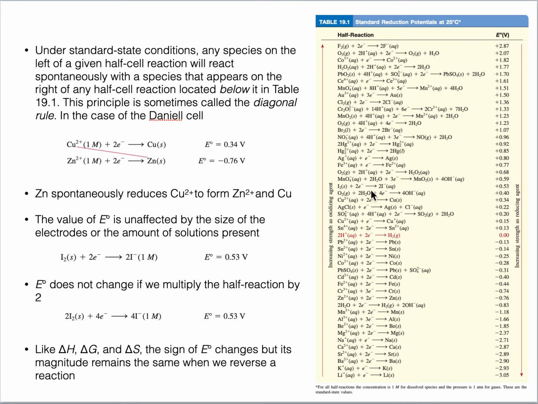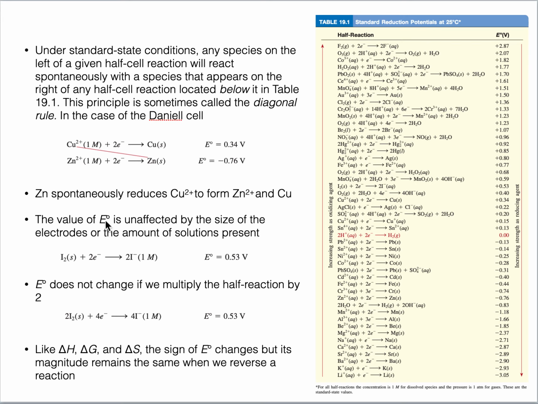So from the electrochemical series, we can add up the values of these standard reduction potentials, calculate E naught cell, and analyze whether the galvanic cell can be formed or not, whether a spontaneous reaction is possible in that galvanic cell or not. The thing about the electrochemical series is that E naught is not affected by the size of the electrodes or the amount of solution, since standard conditions mean it is for 1 mole.